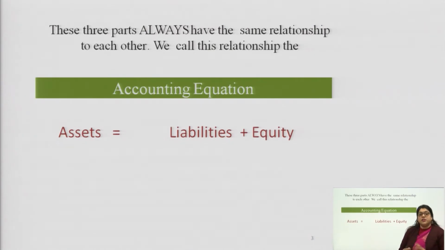Now, we will talk about the relationship between the asset, liability and the capital. These three things are related to each other. This equation is known as the accounting equation. Whenever we talk about any kind of equation, we assume that both sides should be equal, meaning their result should be equal. Here I have written that asset equals liability plus your capital, or your equity. It means that the asset would be equal to the summation of all the capital, all the equity and all the liability.